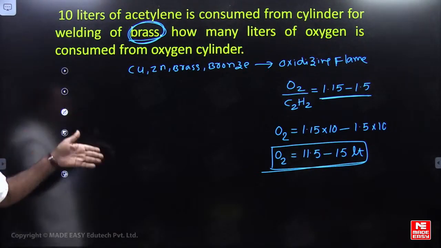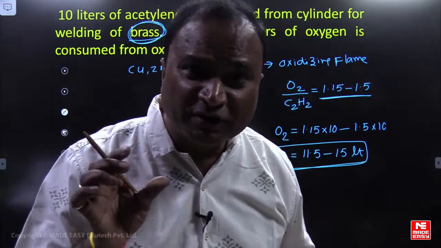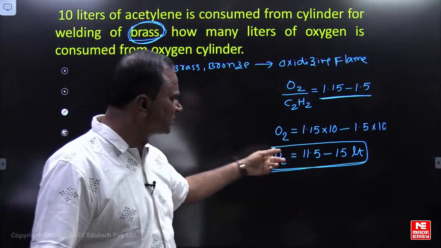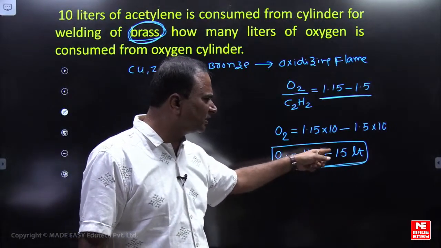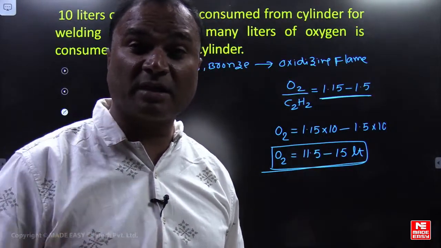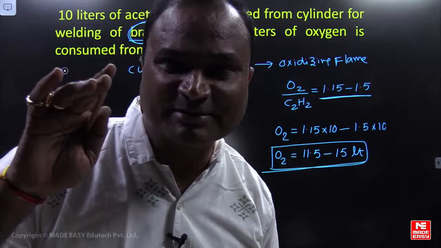So here ABCD options are not given. If ABCD options are given, which is close to this one? Which answer is given in between 11.5 to 15? In between 11.5 to 15, which is the option that we have to consider? समझ में आता है ना?